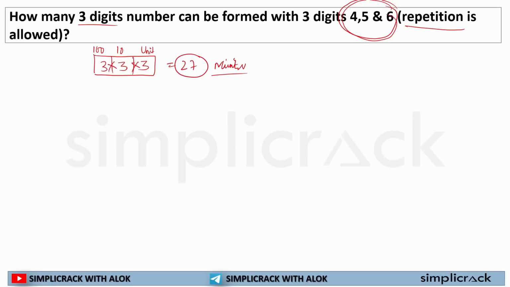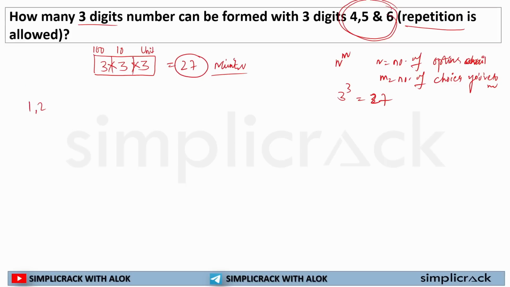If this type of question is there and repetition is allowed, they will say, sir, the formula will be n to the power m, where n is equal to number of options available, m is equal to number of choices you have to make. So here, number of options, 3 options available, number of choices was 3. Directly 3 cube is equal to 27.